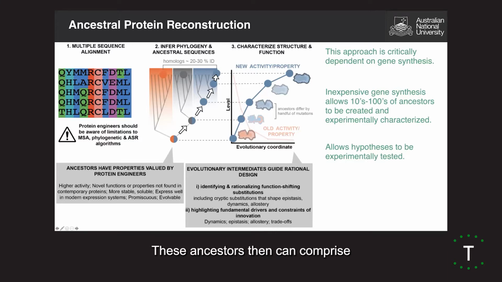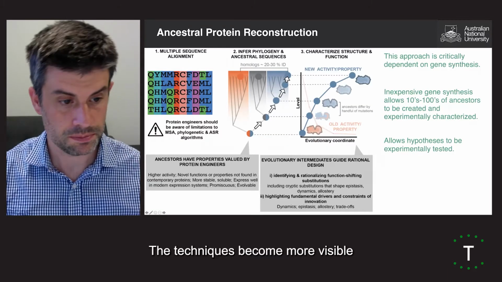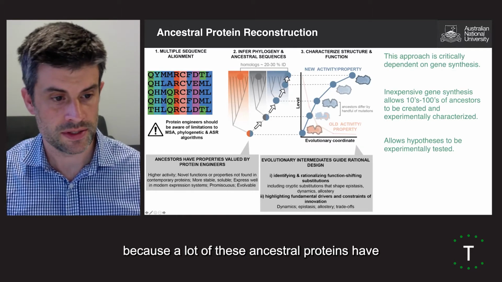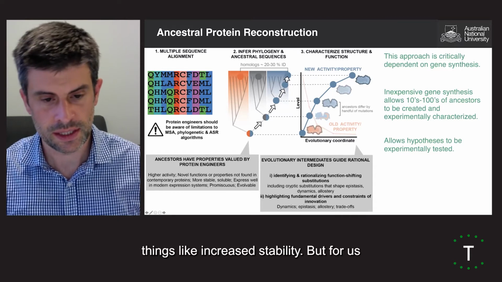These ancestors can then constitute an evolutionary trajectory where you should, hopefully, if everything works properly, be able to look at the transition from an old or ancestral activity or property through to a new activity or property. The technique has become more visible because a lot of these ancestral proteins have properties that are valued by protein engineers, things like increased stability.